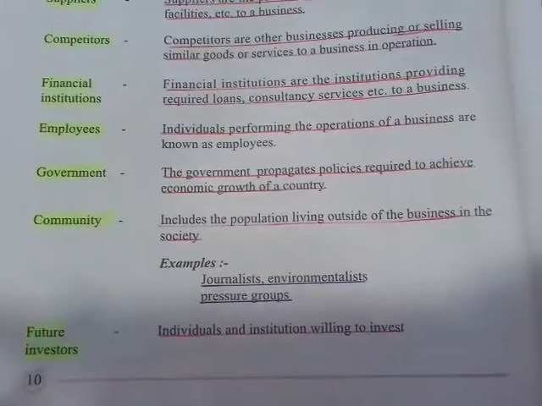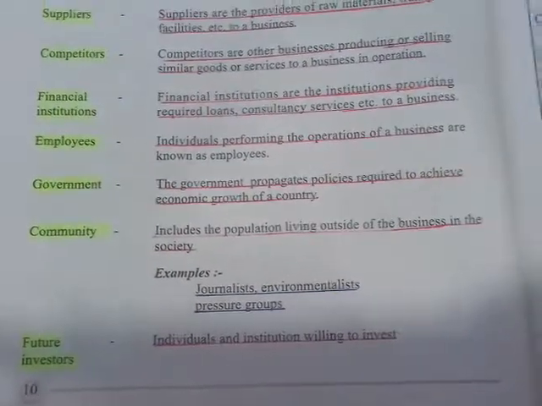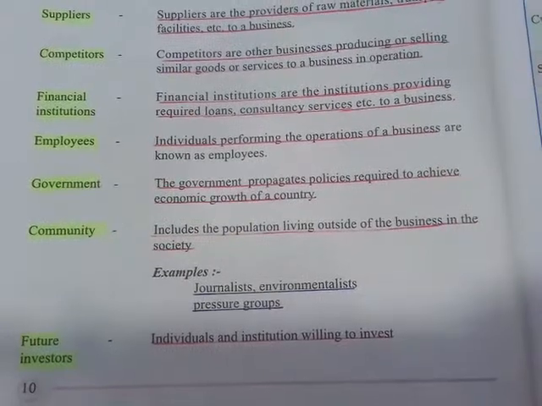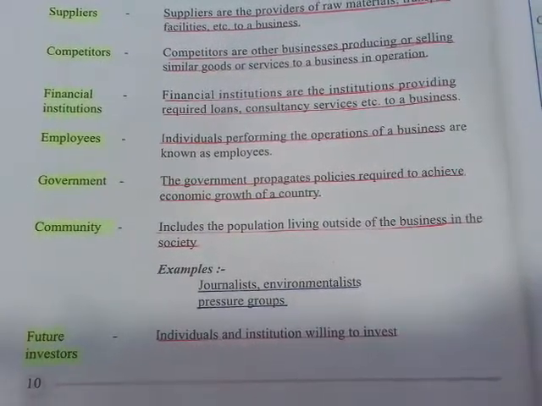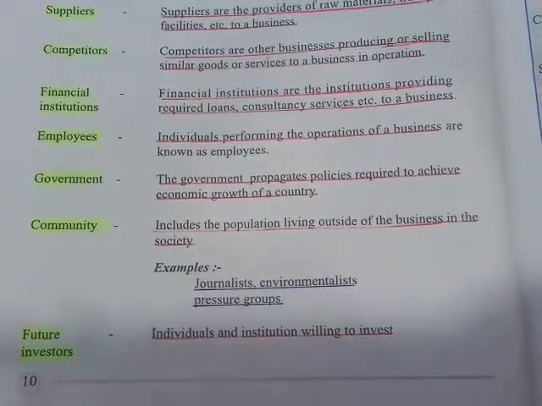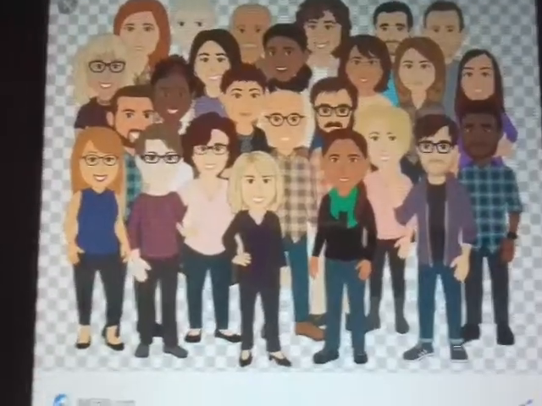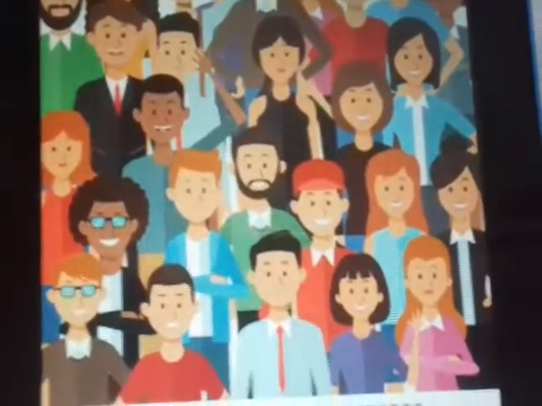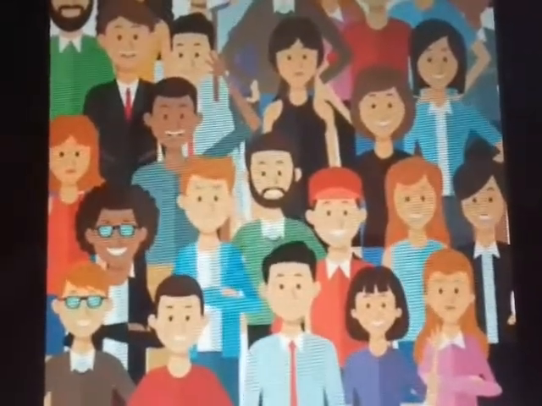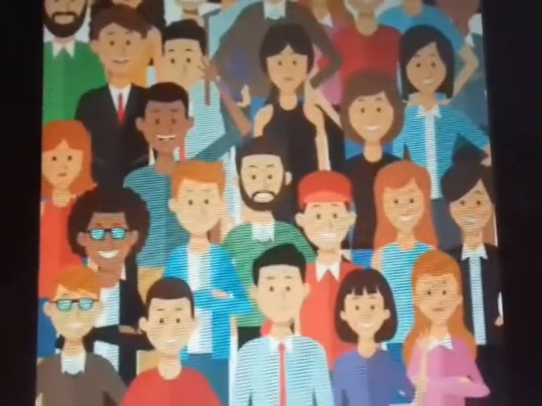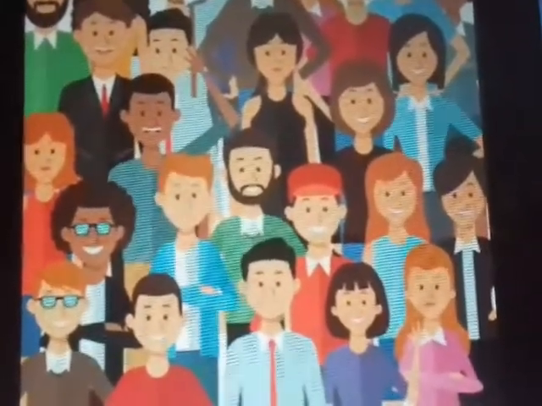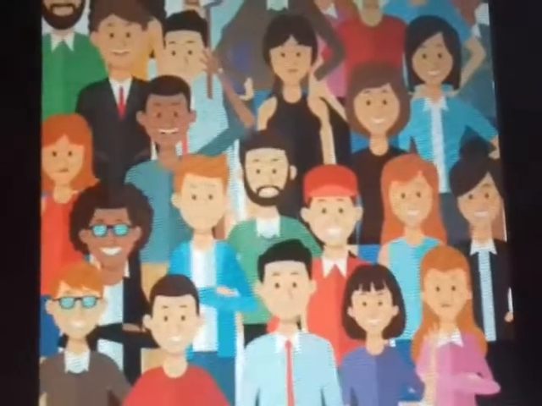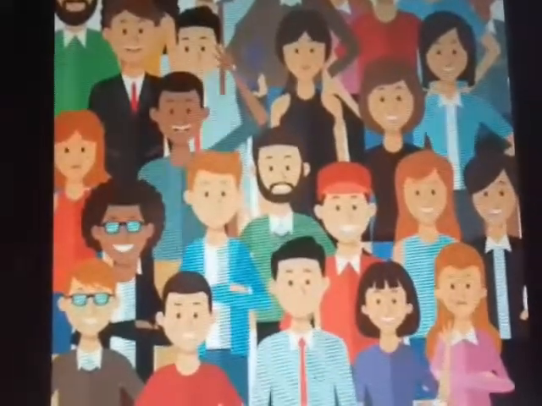The next thing is the community. The community includes the people or the population living outside of the business in a society. It could be journalists, media, pressure groups, environmentalists. Anybody who is in the population living outside the business is called the community.